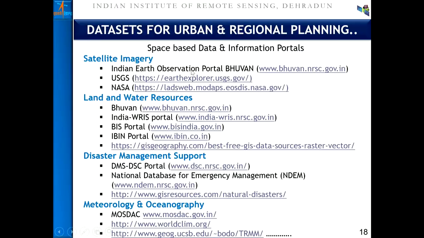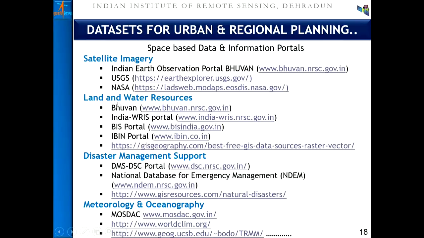So there are satellite data, of course, available in moderate spatial resolution. One can download from the NRSC website of Bhuvan. One can go to the NASA website. One can go to the USGS website and download the moderate or coarser spatial resolution satellite data.